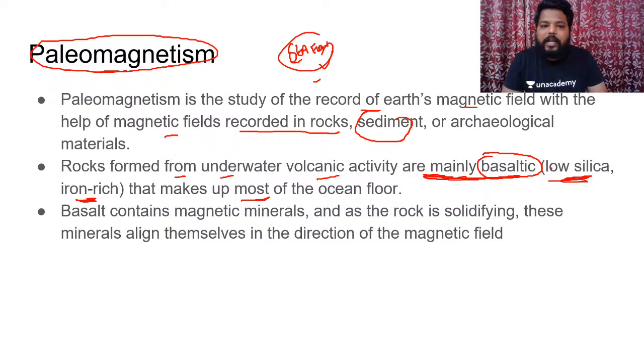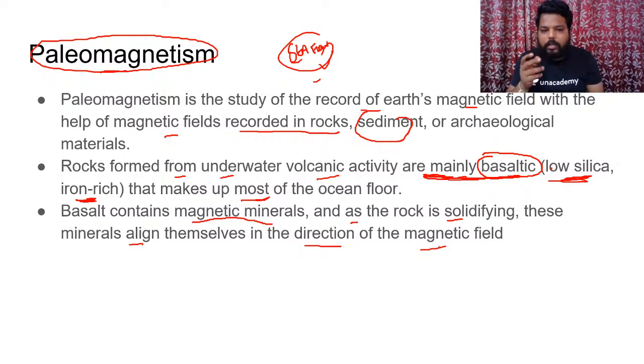And these basaltic rocks, which are formed from basic lava, make up most of the oceanic floor. Clear? And basalt contains magnetic minerals. So I'll be showing you how these minerals in the basaltic rock align themselves in the direction of the magnetic field. You would be completely surprised to understand how these particular minerals align themselves in the direction